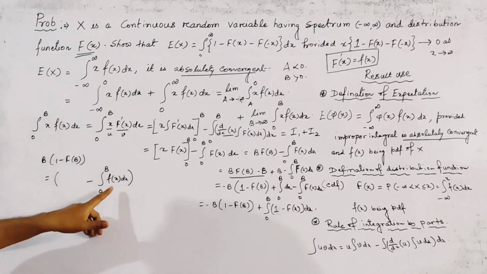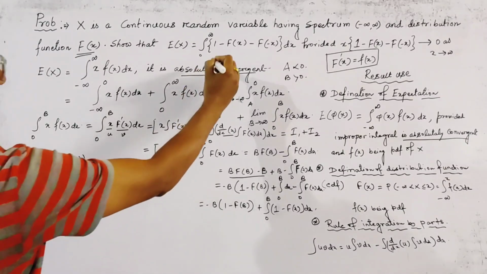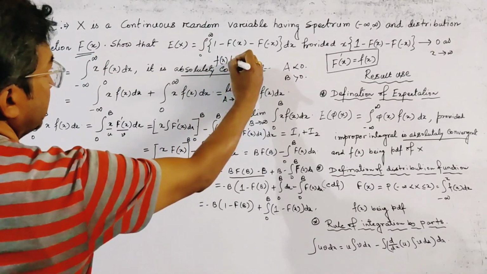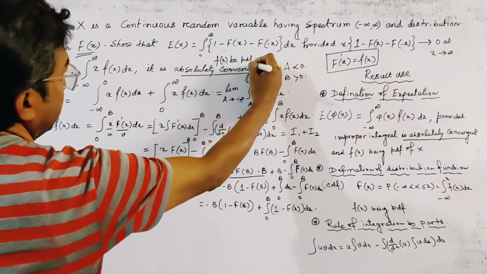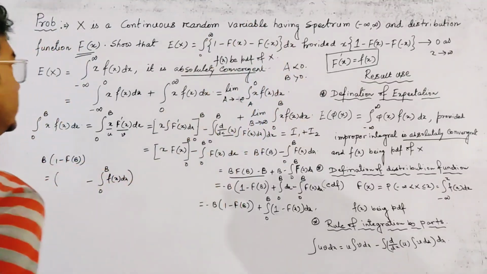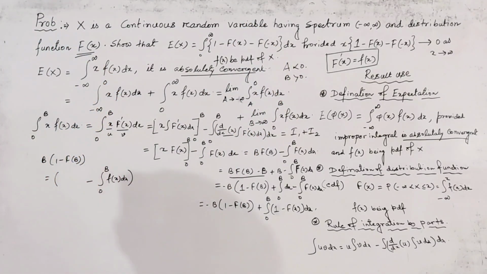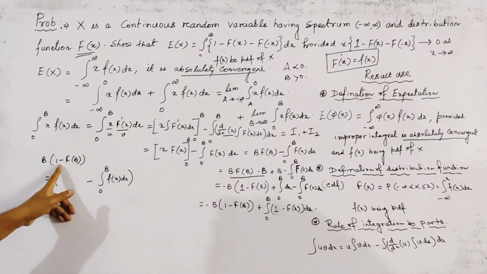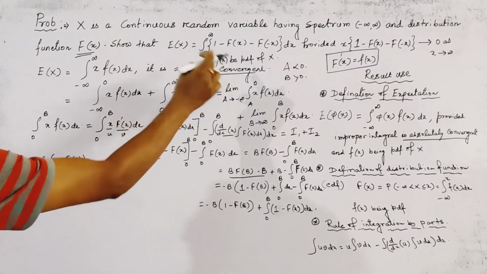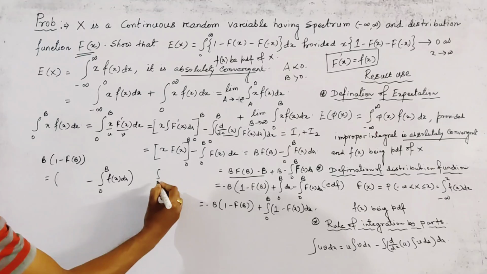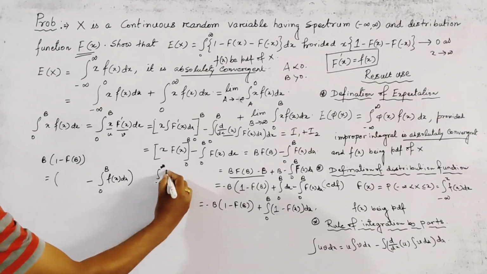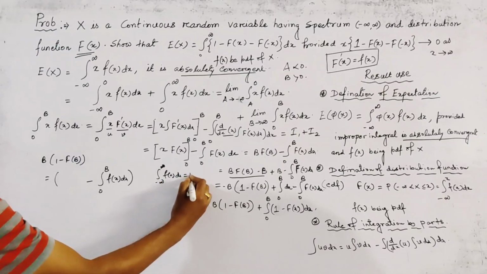Here f(x) is the pdf. Also we know that for a pdf f(x), integration minus infinity to infinity f(x) dx is equal to 1.